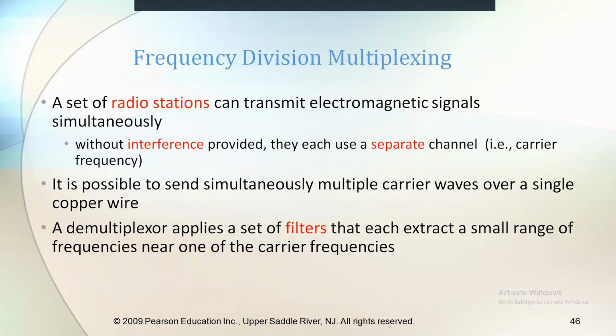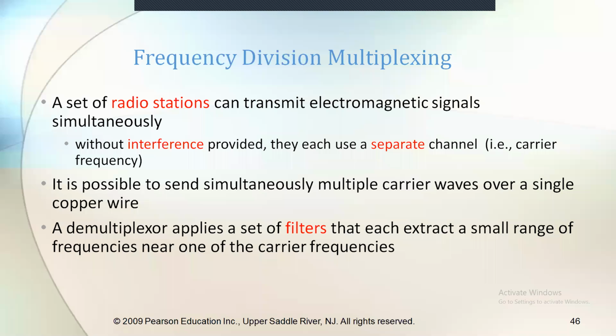Now moving to the next slide, we are going to discuss frequency division multiplexing. A very simple topic. From a general point of view, frequency division multiplexing is used in our FM radio, our frequency modulation radio. We all listen to FM radio daily.